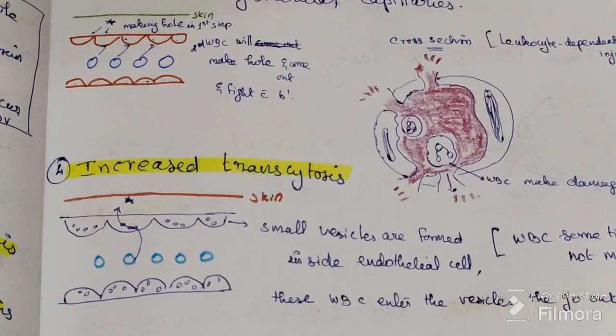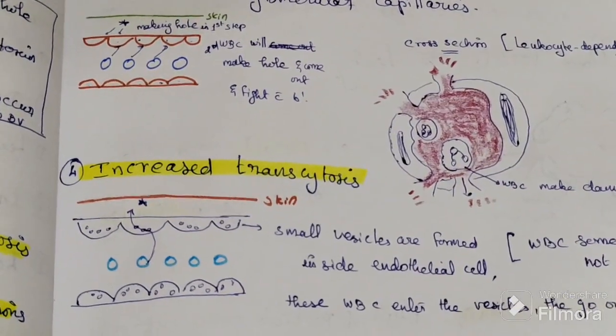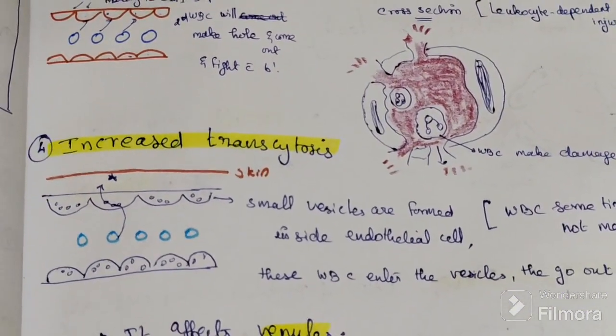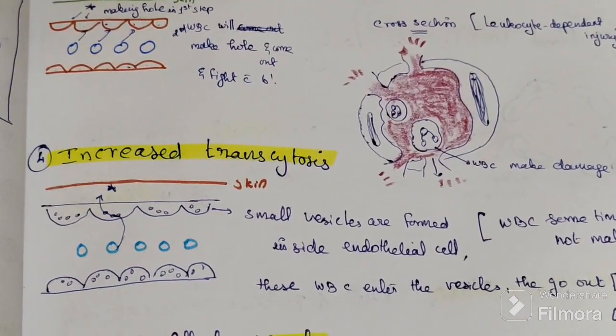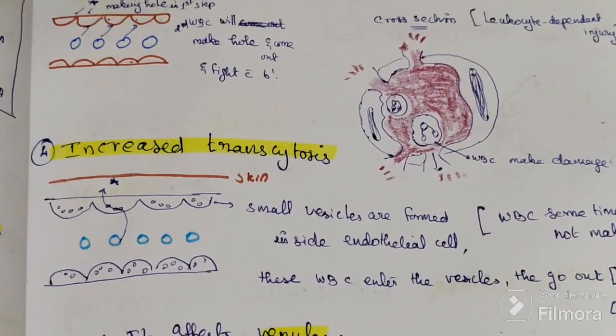What happens here? Small vesicles are formed inside the endothelial cell. Through these vesicles, fluid and protein move inside the endothelial cell and go outside. So it moves through these vesicles and goes out; that is transcytosis.